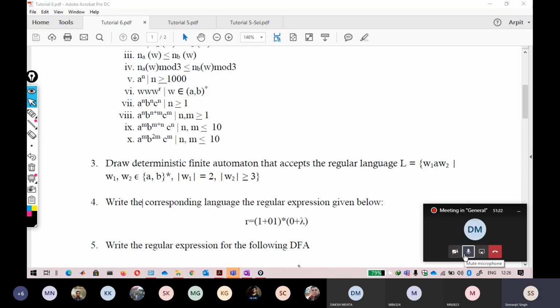Absolutely correct answer by Vineet. Well done, Vineet. Okay, so I think you understand the term here. What exactly are they saying? This W1 and these lines across the W1 represent the length. So it is saying that the length of W1 should be 2 and the length of W2 should be greater than or equal to 3.